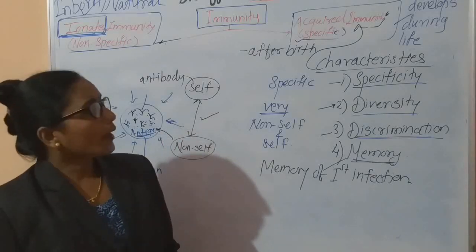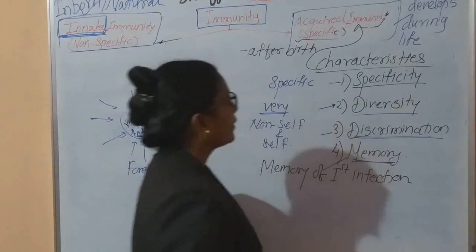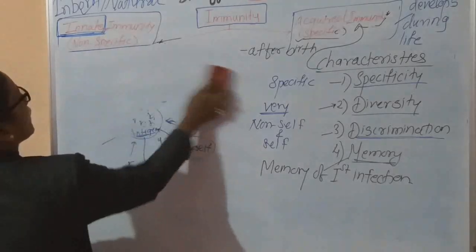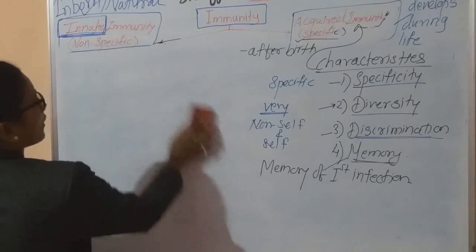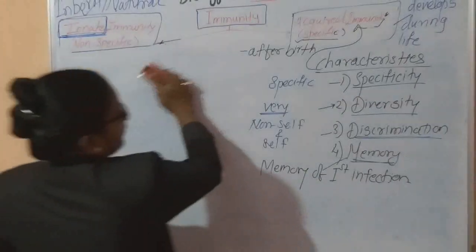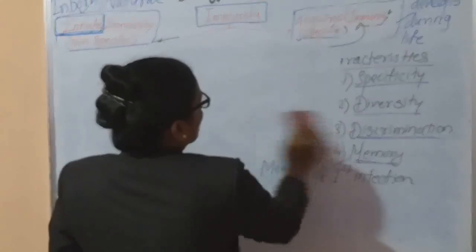Now this acquired immunity is divided again into different types. Now we are going to study the types of acquired immunity.